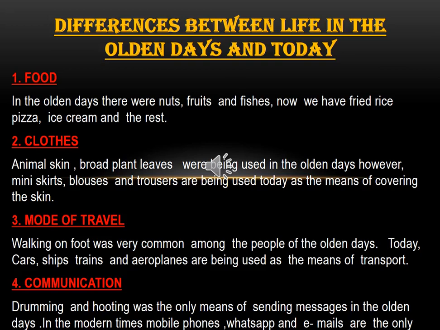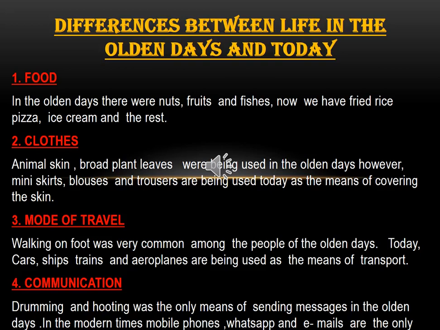You can link this to the slave trade era, where people had to walk all the way from Kumasi to the coastal area to be shipped to European countries or to the West Indies. Now, walking on foot was very common among the people of the olden days. Today, we have cars, ships, trains, and aeroplanes that are being used as a means of transport.